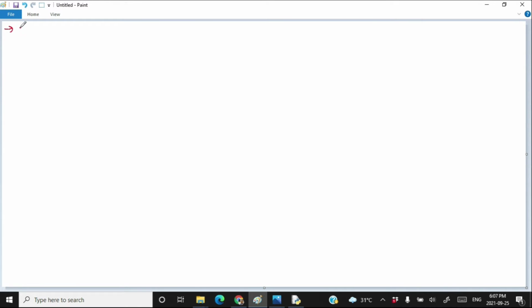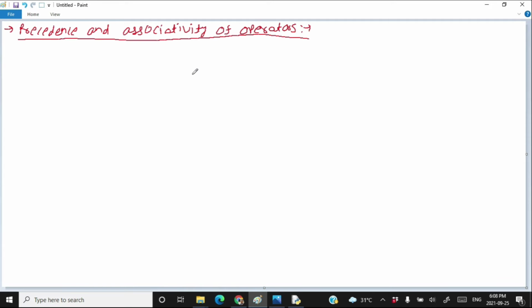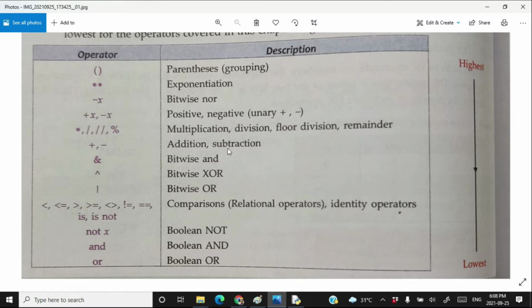So let's learn about precedence and associativity of operators. See, this is the list of precedence of various operators used in Python. The parenthesis, meaning opening and closing small brackets, has the highest precedence. That means if there is more than one operator present in an expression, then the parenthesis is going to execute first.